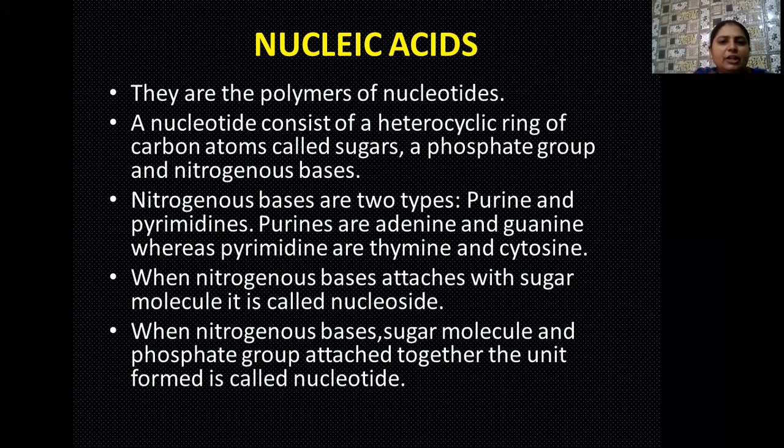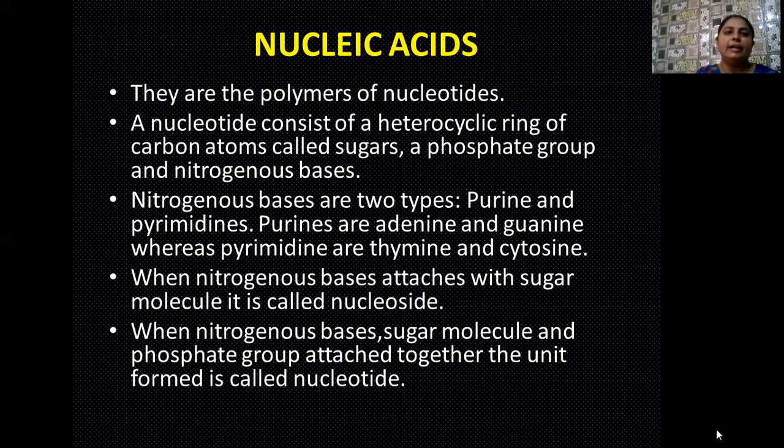When these nitrogenous bases are attached with the sugar molecule, the unit which is formed is known as the nucleoside. And when the phosphate group also gets attached with the nitrogenous base and sugar molecule, then the unit formed is known as a nucleotide.